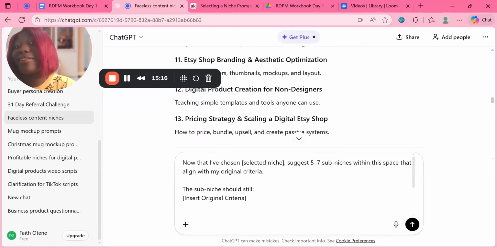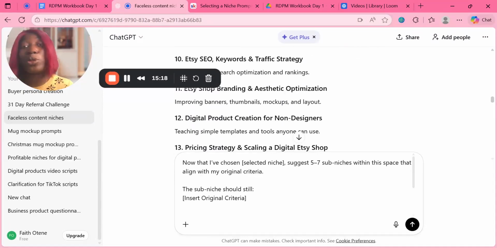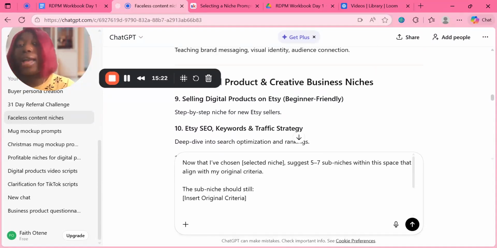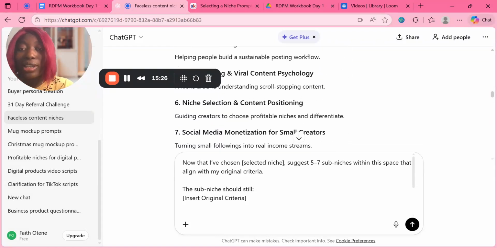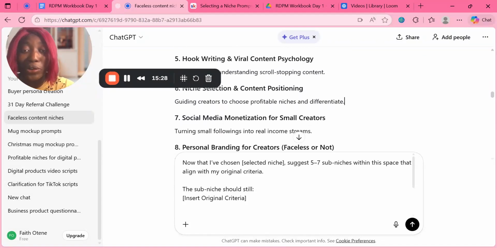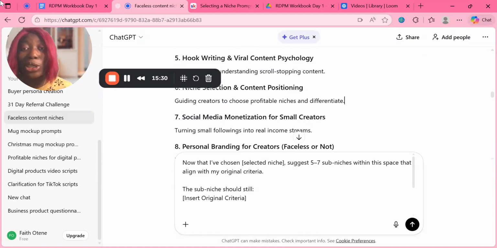So let's just say, for example, I want to go for the digital product creation for non-designers. Oh, let me see. Okay, Etsy SEO. Can go for anyone. So okay, look at social media monetization for creators. I can do this one. Actually, I can use this. Like, yeah, this one. You can use this one and copy that and put it here, paste it.